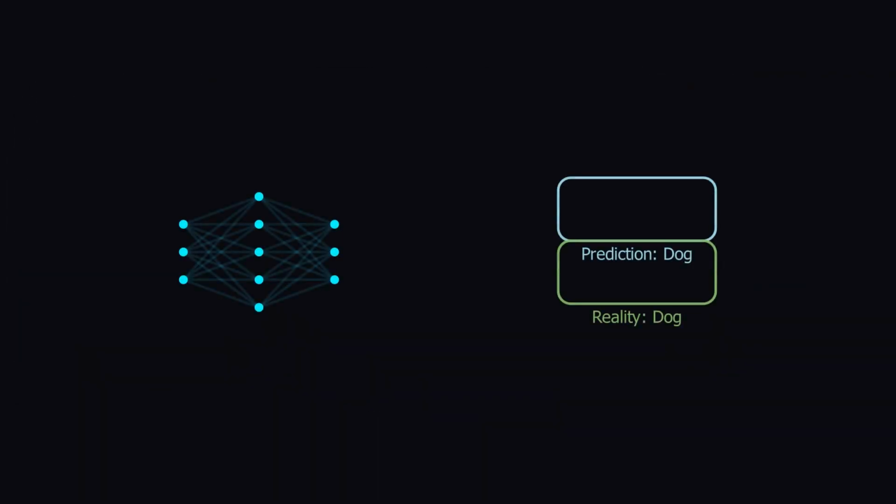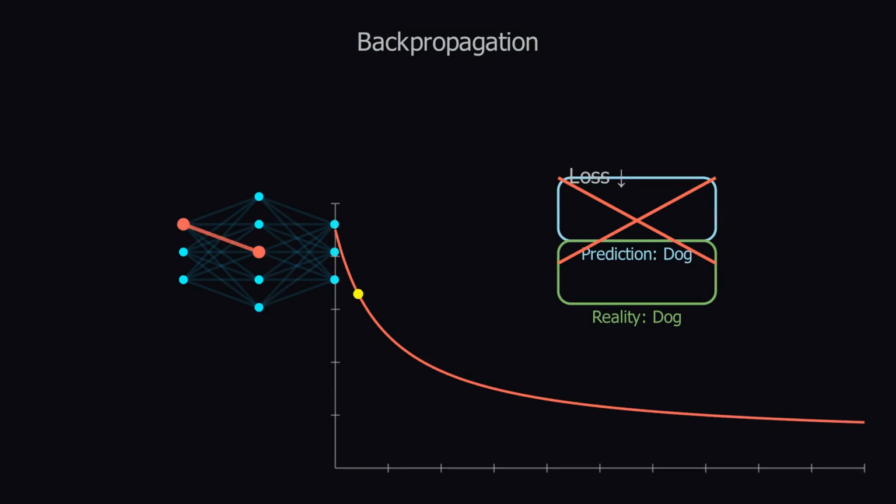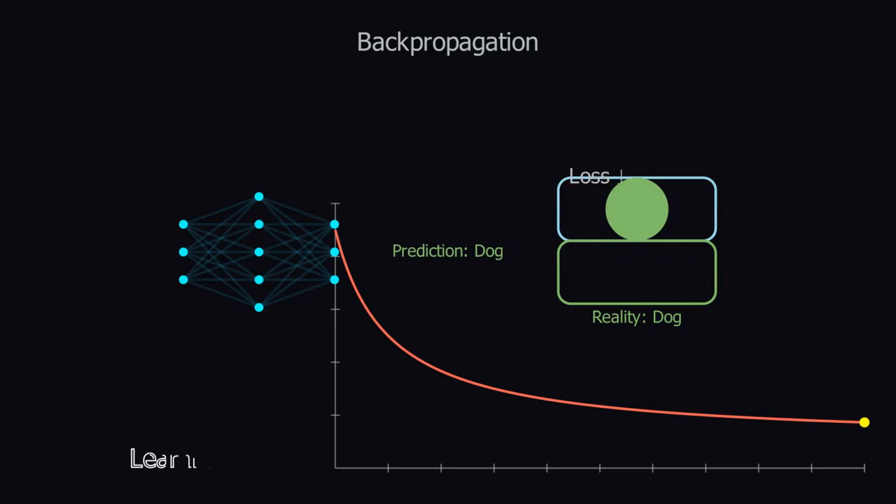Now the question is, how does a model know that it's performing good or bad? For that, every time the model guesses a wrong output, it looks at the mistake and adjusts its internal parameters, like a student fine-tuning answers after feedback. This process is called backpropagation, which we will learn more about in the upcoming videos of the series. The goal is to minimize its loss, or in plain terms, the distance between what it predicted and what the reality is.